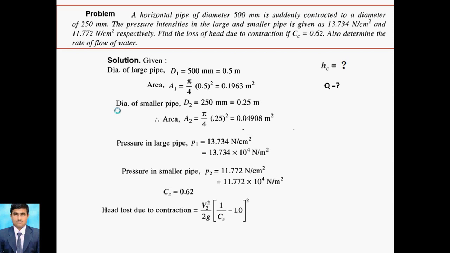The loss of head due to contraction is V2 square by 2g into the bracket 1 by Cc minus 1, bracket square. So here we require the V2 value, and Cc is already known. So Hc is equal to 0.375 V2 square by 2g.